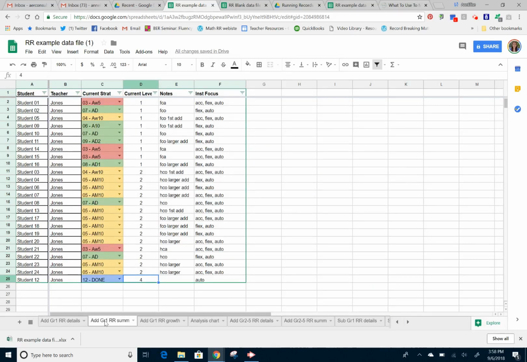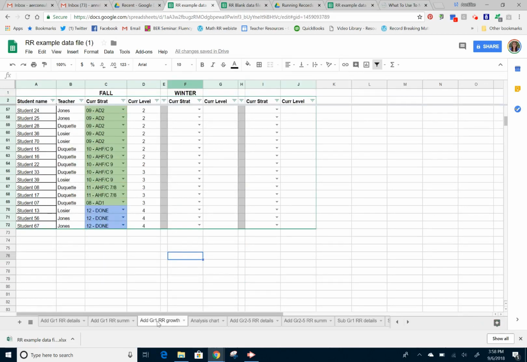Now on the summary page, I just chose to have these certain columns. You can choose whatever columns that you want and what information is most important to you. You could add a column for notes, and you could give access for the interventionists and the teachers to come in and add information. If they're going between classrooms for things, they could be able to communicate that way. So that's powerful. Then we have the growth, so watching it over the course of the year.